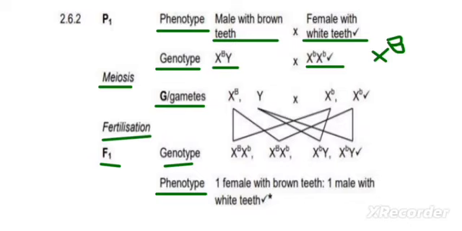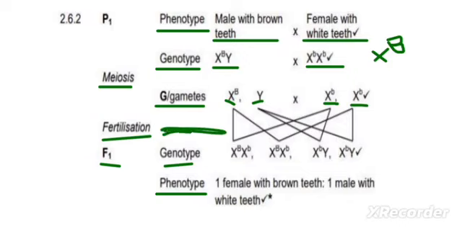And then for meiosis, you skip that. For gametes, you separate the genotype. The X capital letter B, you write comma, and then a Y, multiplied by, and then you write X small letter b, comma in between, and then X small letter b. Now you skip the fertilization part.